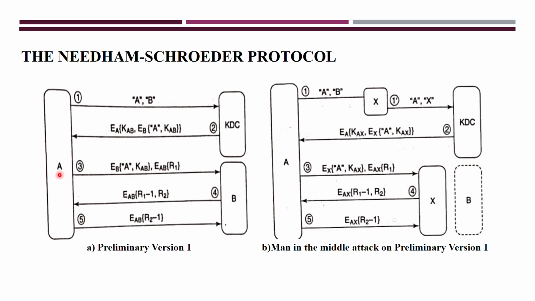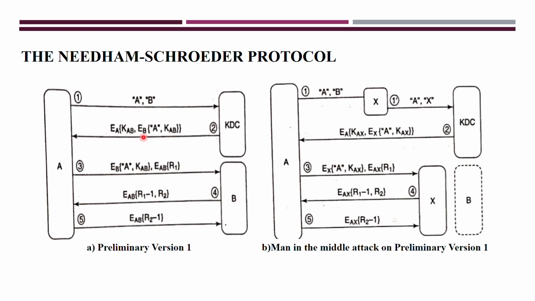And afterwards A decrypts this message. After decryption, A can see only what? Only the session key here. But A can't decrypt this ticket here. This ticket is generated for whom? This ticket is generated for entity B here.